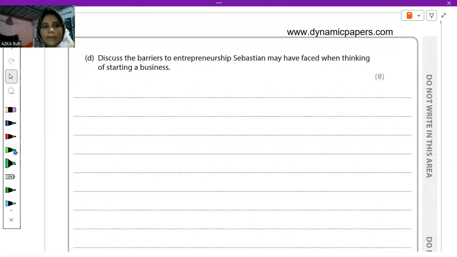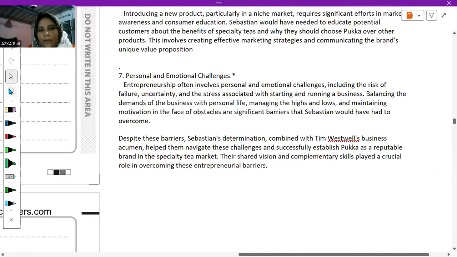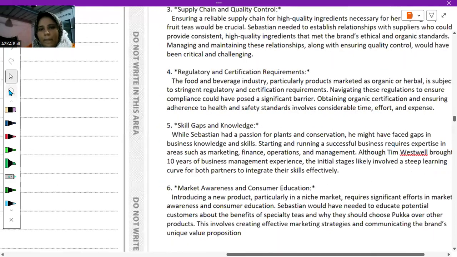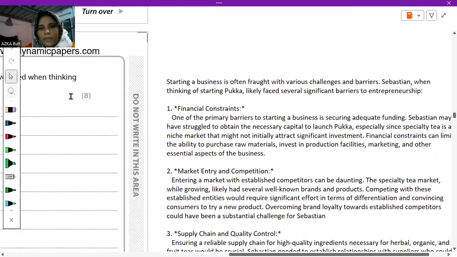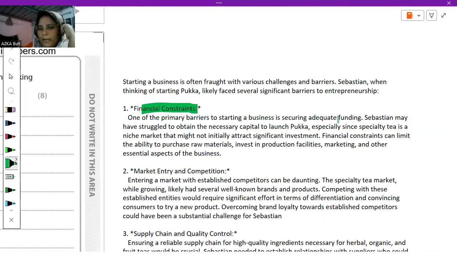Okay, so we have question number two, the D part, that asks to discuss the barriers to entrepreneurship Sebastian may have faced when thinking of starting a business. There are a lot of difficulties, but now let's see that. I have written many, but you have to write only two. The first one would be, from my point of view, financial constraints. One of the primary barriers to starting a business is securing adequate funding.